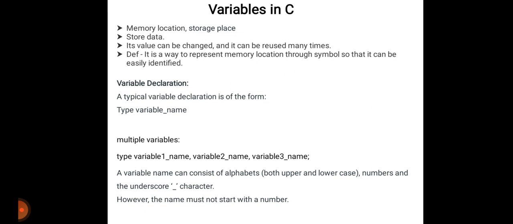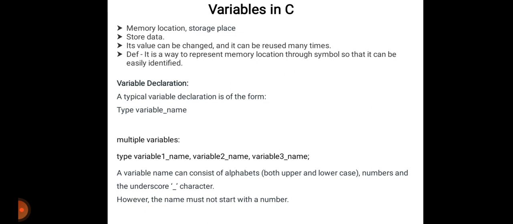A variable in simple terms is a storage place which has some memory allocated to it. Basically, a variable is used to store some form of data. Different types of variables require different amounts of memory and have some specific set of operations which can be applied to them. Then variable declaration for a single name: a typical variable declaration is of the form type, variable underscore name, and semicolon.